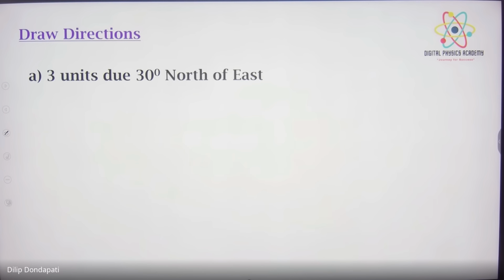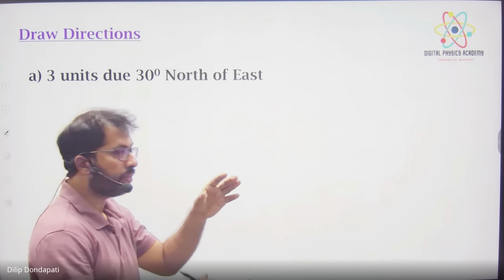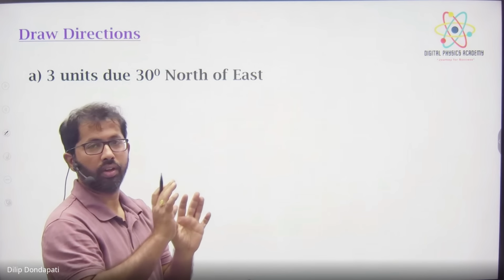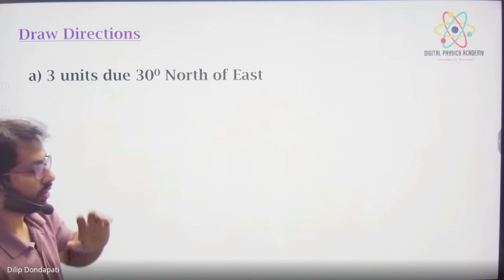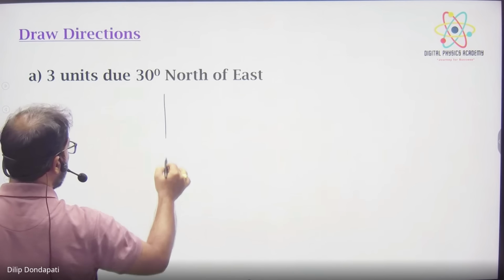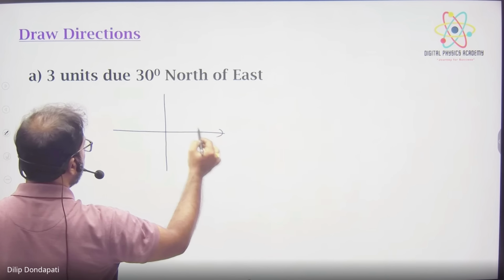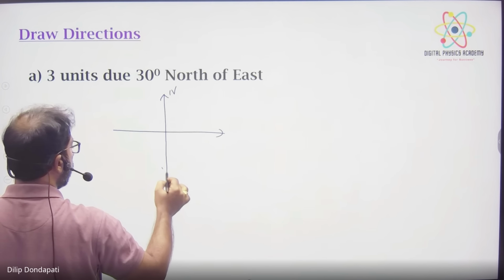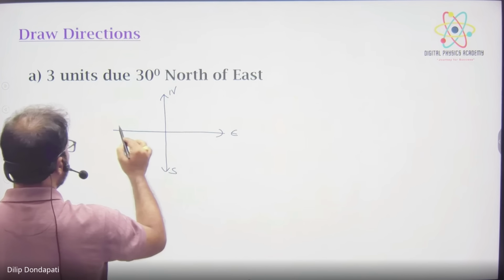Do this: 3 units 30 degrees north of east. 3 units means nothing but you have to draw a 3 centimeter line with the scale, the magnitude, right? Draw it the same as before, with north, south, east, west.